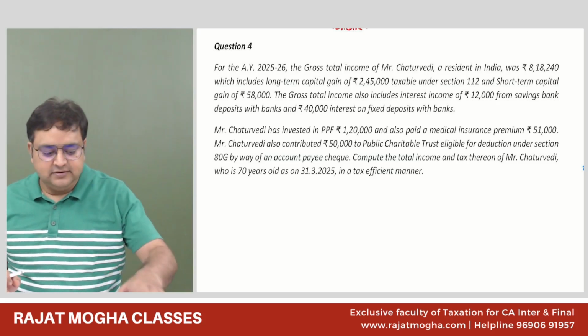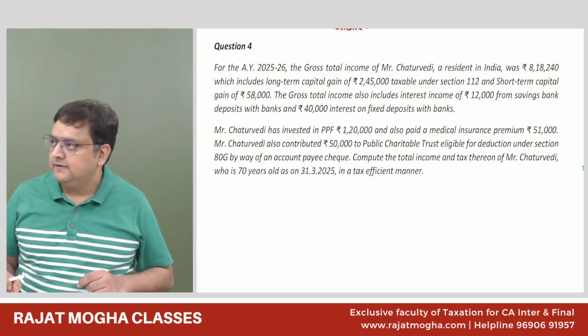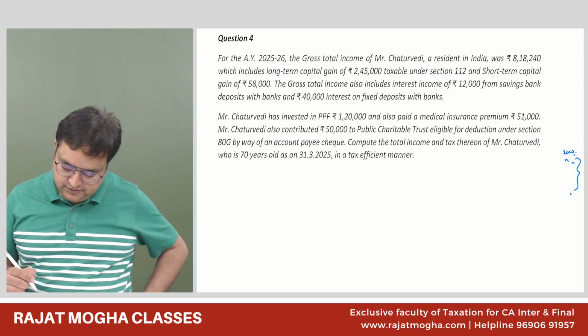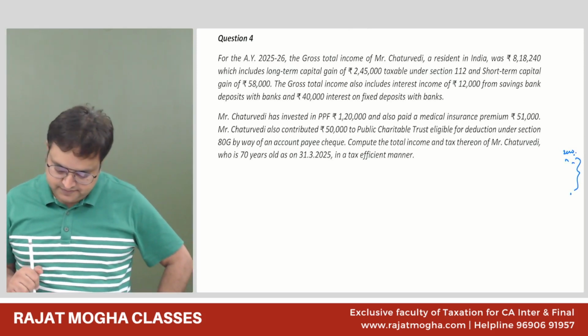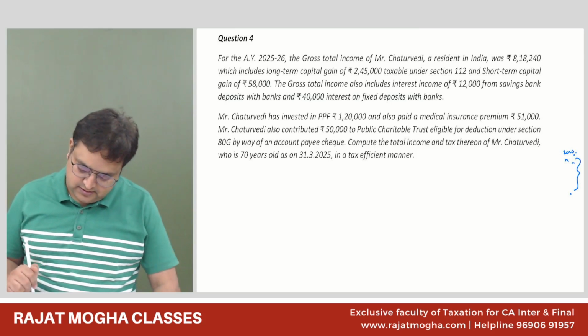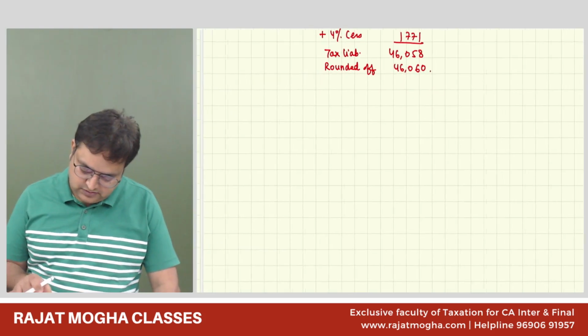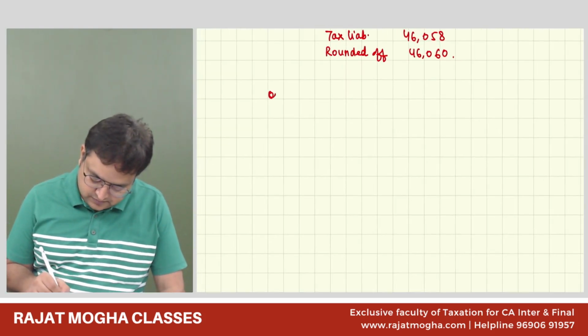You got the answer? Sir, 1 minute, sir. Okay. Optional regime.